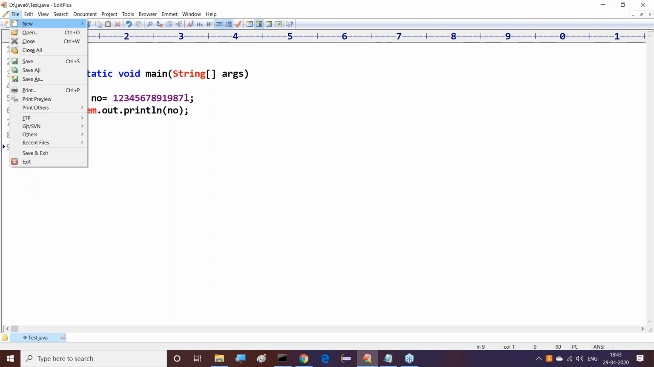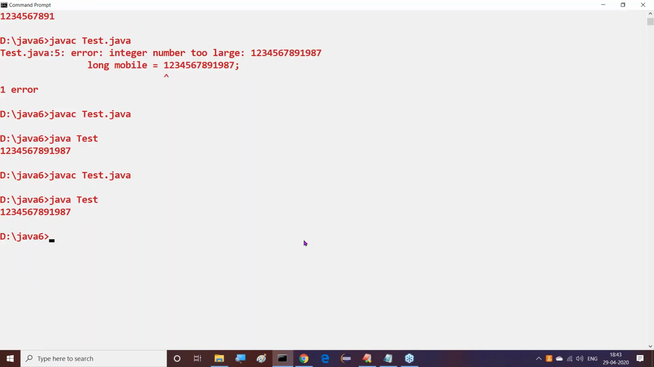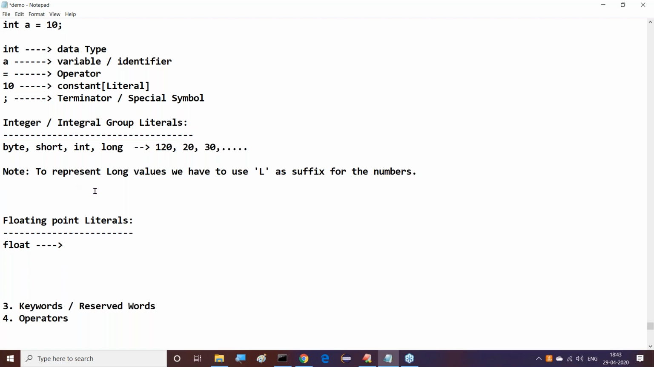Of course, I saved my program also. Again I want to compile this. Now, javac test.java. No compilation error here, we are getting it. So what is the point I'm telling here? To represent long values, we have to use either capital L or small l as the suffix for the number. This is the point, we can understand it clearly.